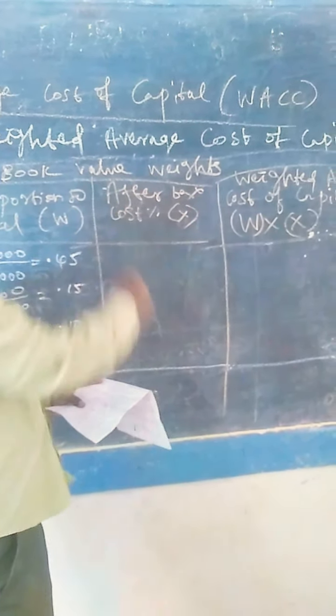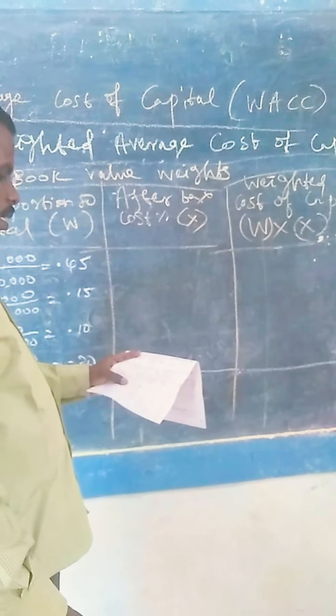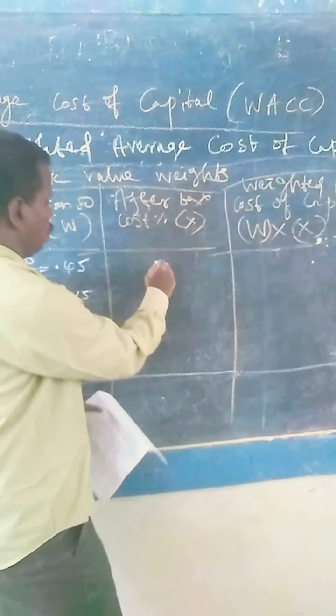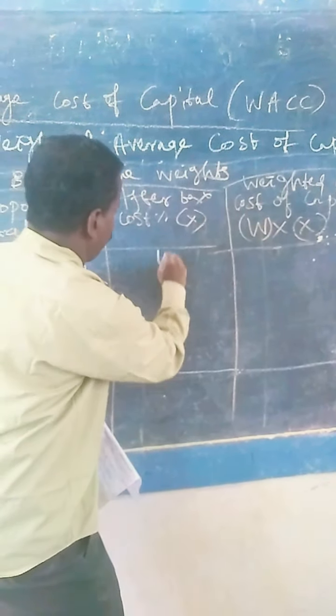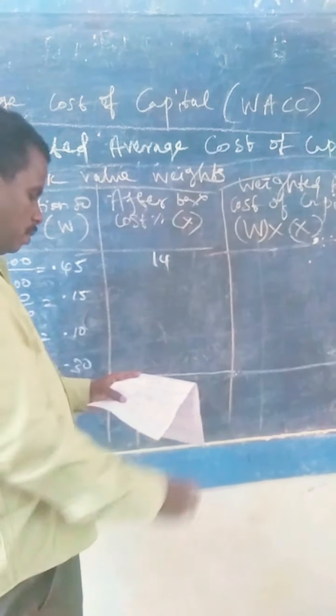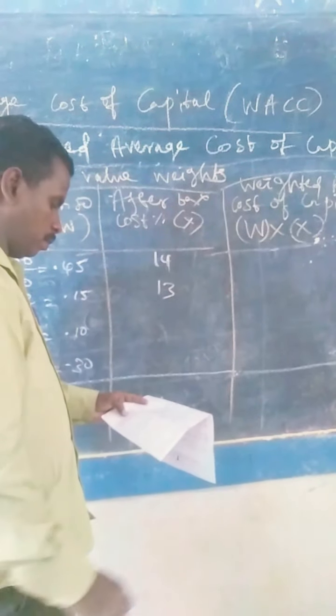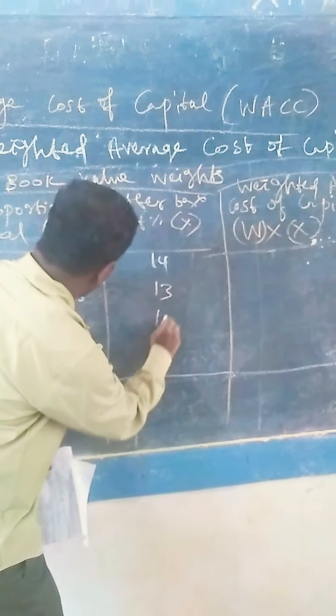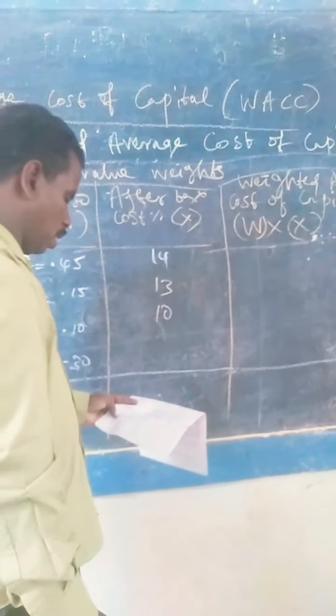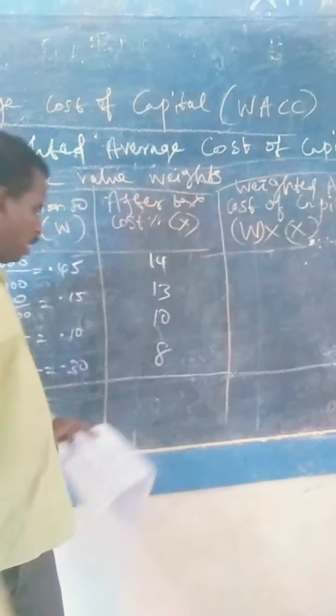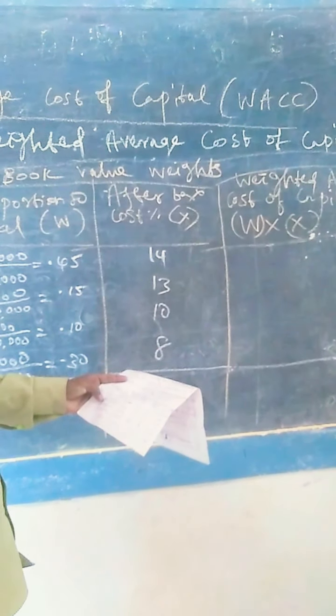Then after tax cost percentage X is already given in the problem. Equity share capital 14%, retained earnings 13%, preference share capital 10%, debentures 8%. It is given in the problem.